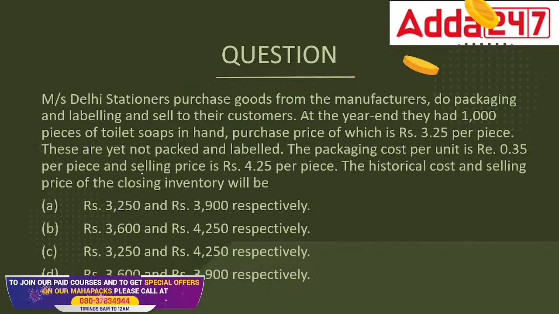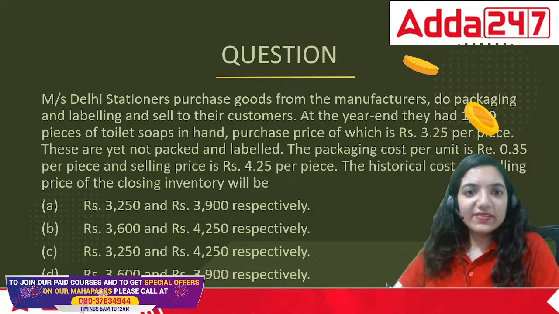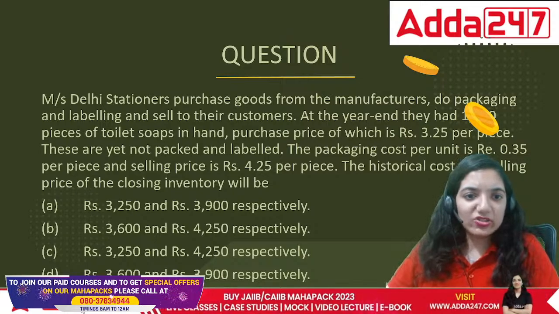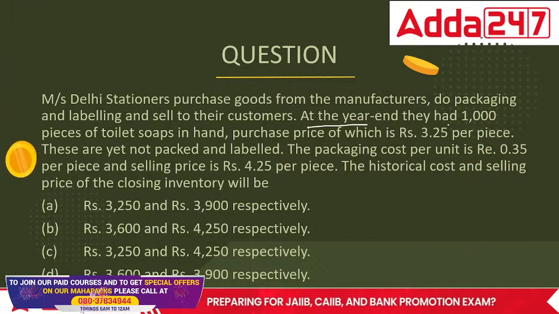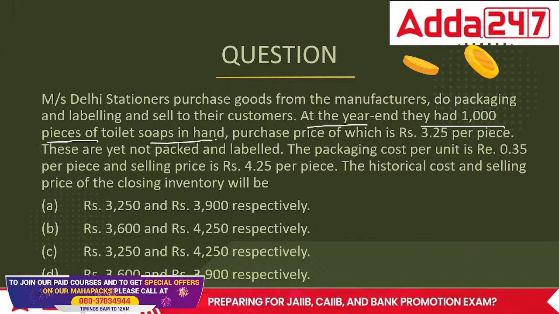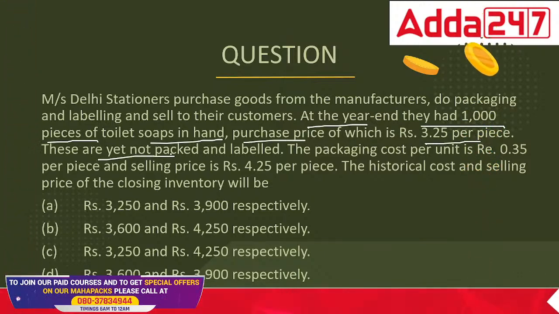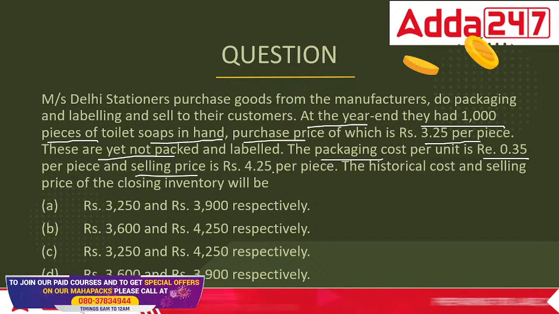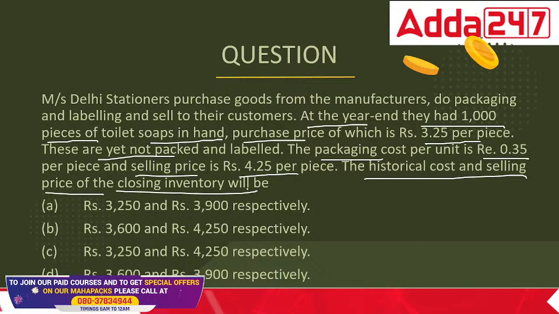Now let's look at the next question. Messrs Delhi Stationery purchases, manufactures and packages. At the year end they had 1,000 pieces of toilet soaps in hand. Purchase price was 3.25. They are not yet packed and neither labeled. The packaging cost per unit is 0.35 and the selling price is 4.25. The historical cost and the selling price of the closing inventory will be.